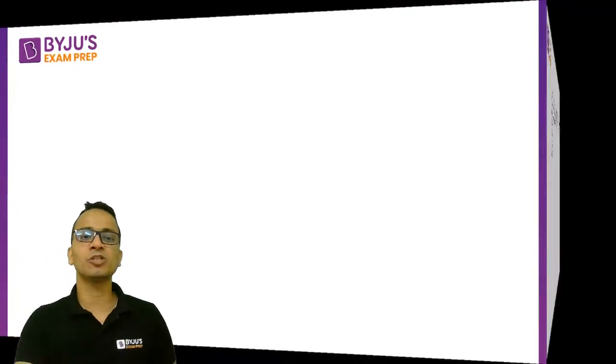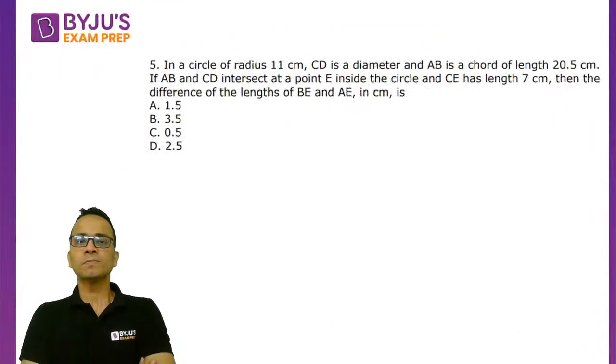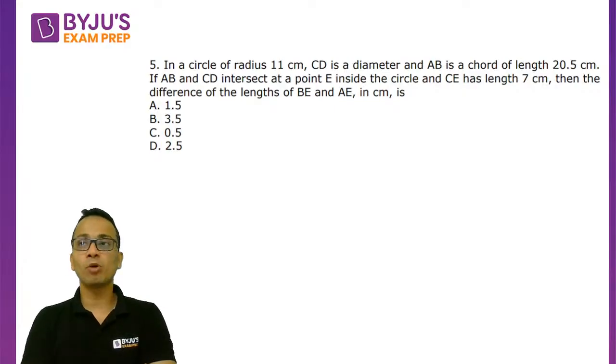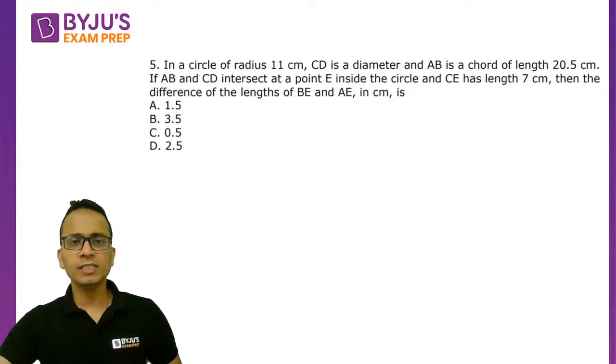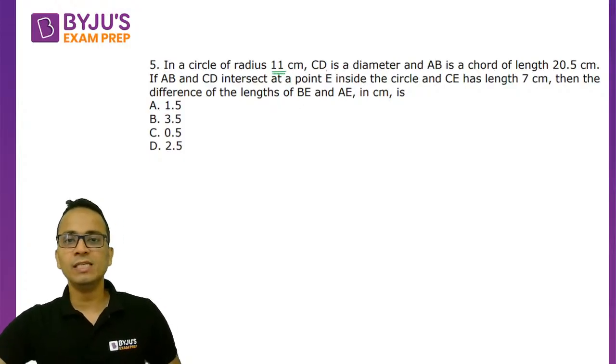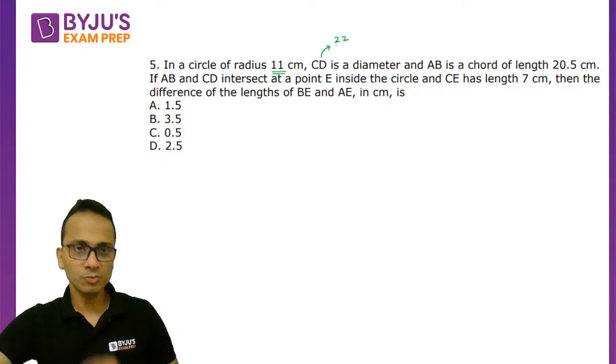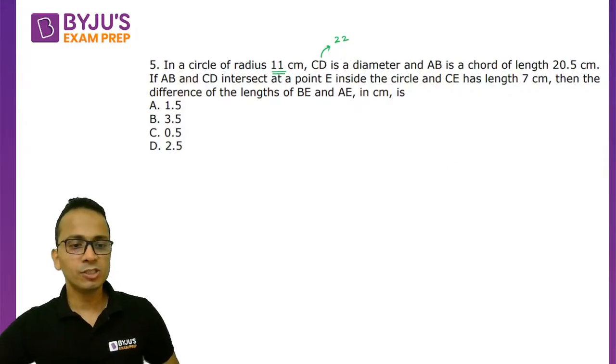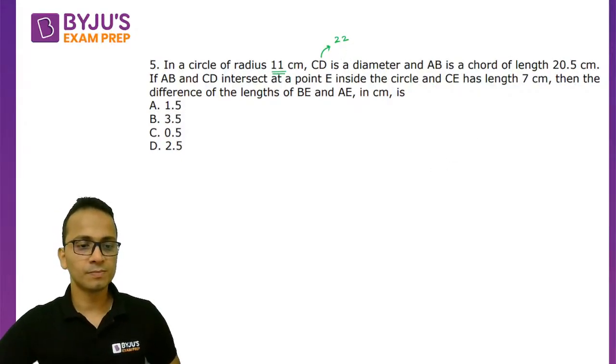Let's move on to the next question, question number 5. Okay, now a question which is based on the properties of intersecting chords in a circle. बहुत simple सी property है. In a circle of radius 11, circle का radius 11 है. CD is the diameter. So CD का value कितना हो जाएगा? 22. Radius of the circle is 11, so CD will be 22. Let us draw this circle.